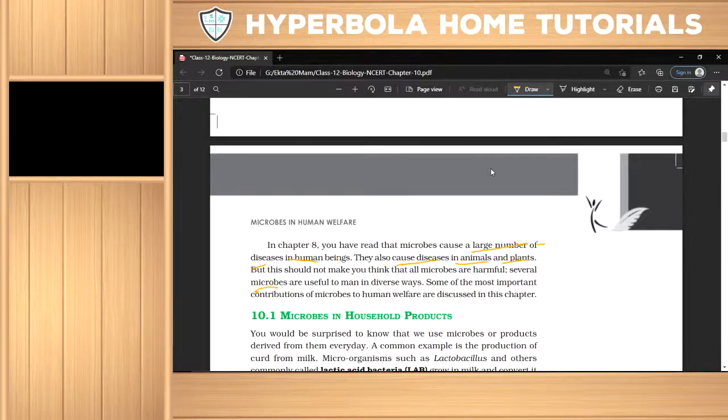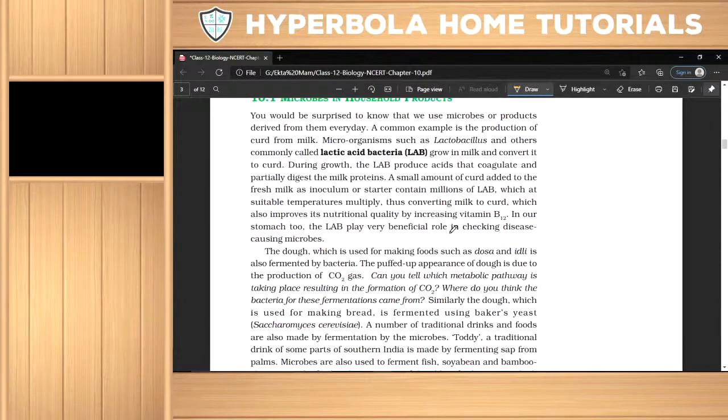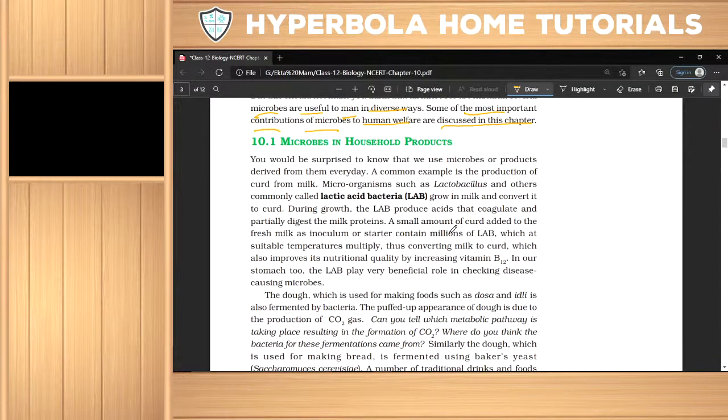Several microbes are useful to man in diverse ways, and some of the most important contributions of microbes to human welfare are discussed in this chapter. Now, microbes in household products.